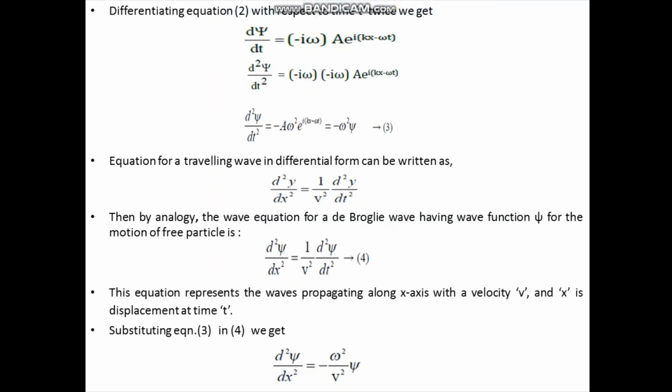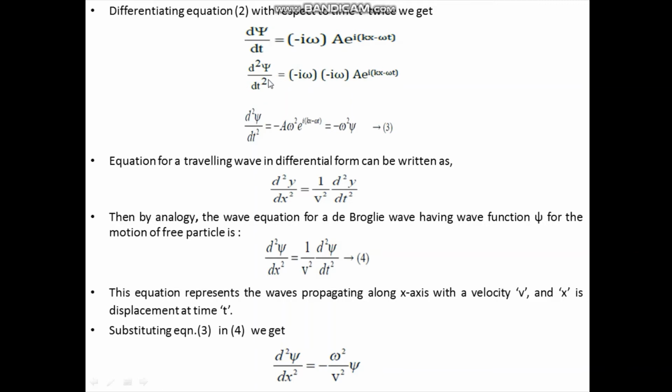Next, differentiate equation 2 with respect to t. We get d psi by dt equal to minus i omega into a exponential i into (kx minus omega t). Remember, we are differentiating psi with respect to t. Now again differentiate this equation.